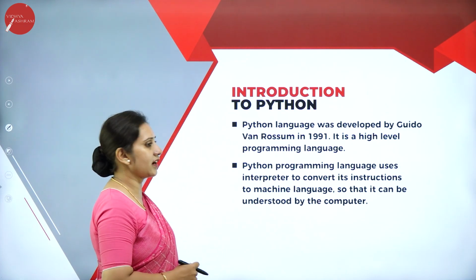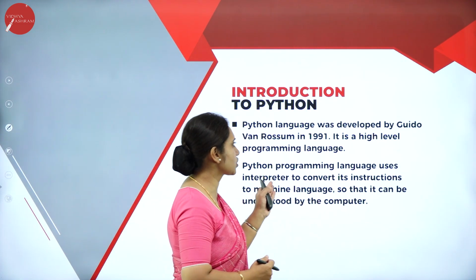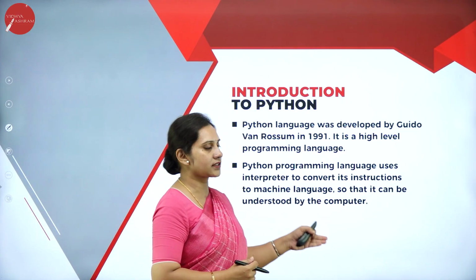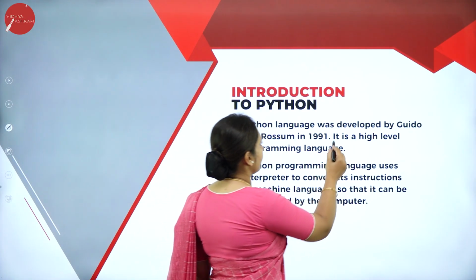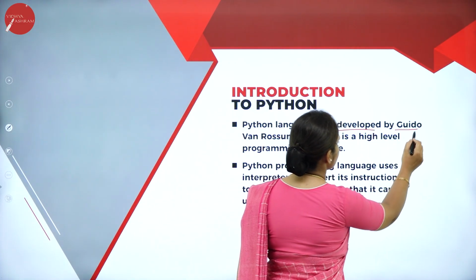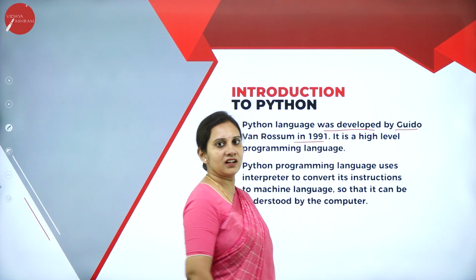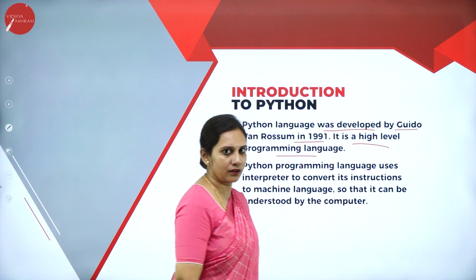Next, the introduction to Python. Who developed Python, in which year did Python emerge, and what exactly does Python mean, let us understand. The Python language was developed by Guido van Rossum in the year 1991. It is a high-level programming language.